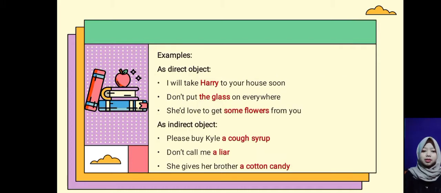For examples, as direct object: I will take Harry to your house soon. Don't put the glass on everywhere. She had loved to get some flowers from you. As indirect object: please buy Kyla a cough syrup. Don't call me a liar. She gives her brother a cotton candy.